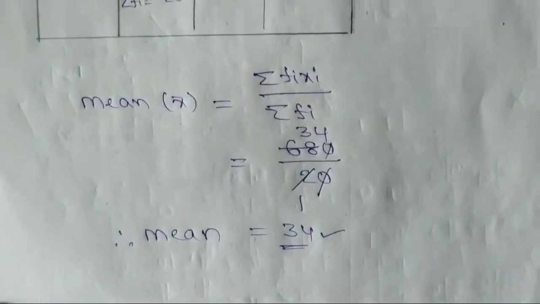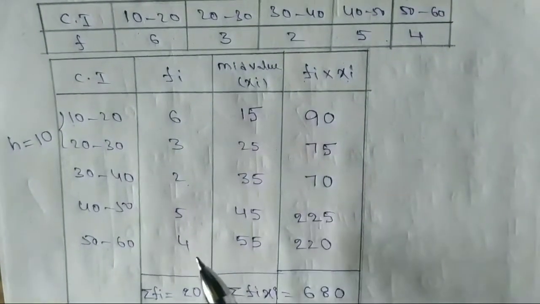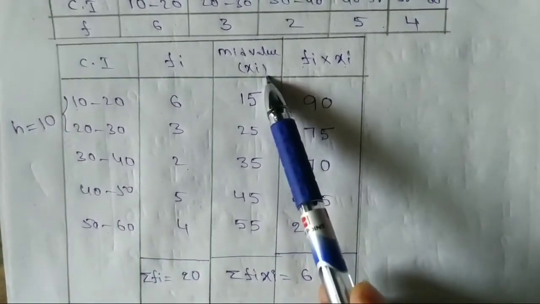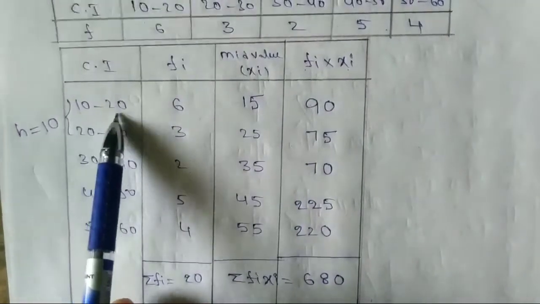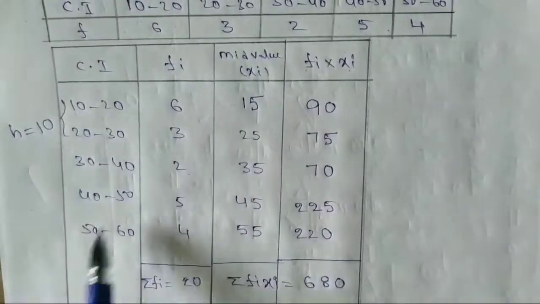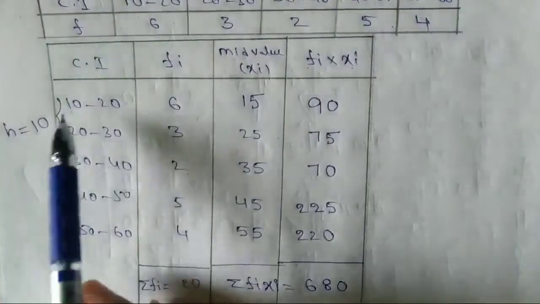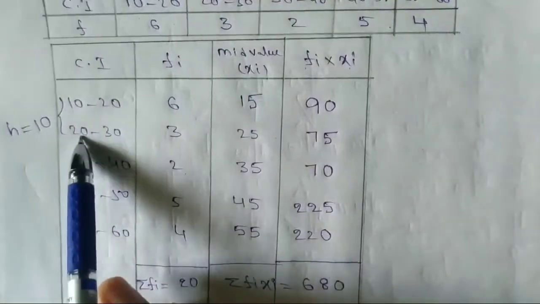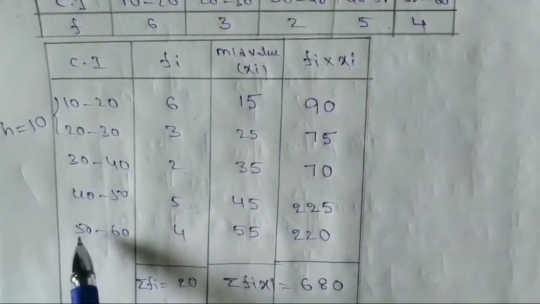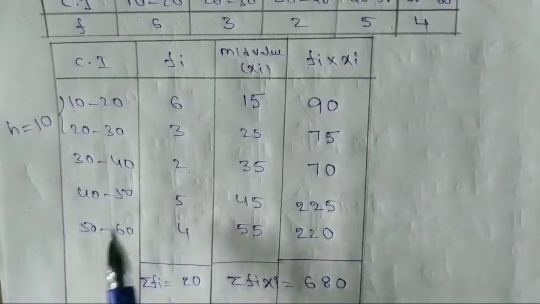Once again, how to find? First, if they are given horizontally, write them vertically. When finding the mean by any method, first find mid values, class marks, that is xi. How to find? The average of the lower boundary and upper boundary: 10 plus 20 by 2, 20 plus 30 by 2, 30 plus 40 by 2. If there are more class intervals, we use the size of the class interval: 20 minus 10, 10; otherwise 30 minus 20, 10. Check whether the difference is the same. If it is the same, you can add 10, 10, 10. If it is different, we find separately.